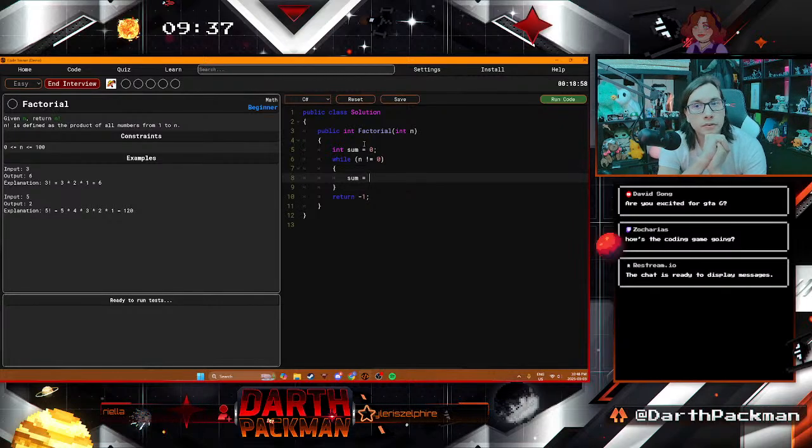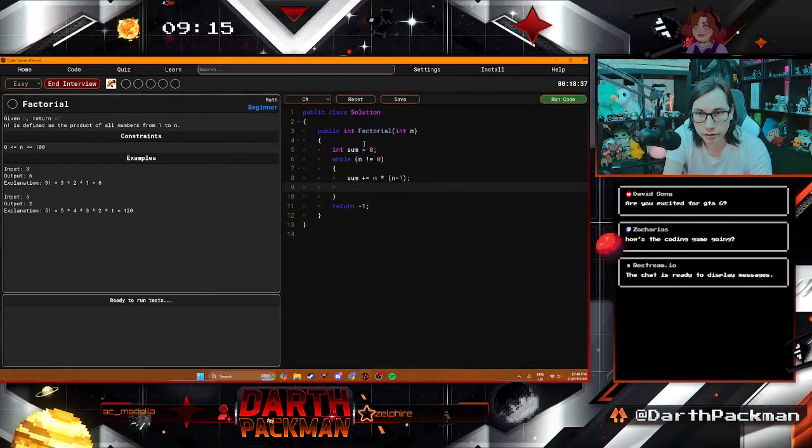So it'd be 5 times 4. So sum equals n times, and I think it's plus equals n times n minus 1. Let's see here. And then what you do here is you just do n minus minus.